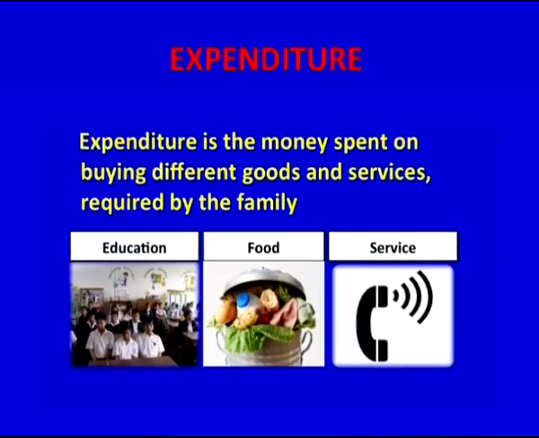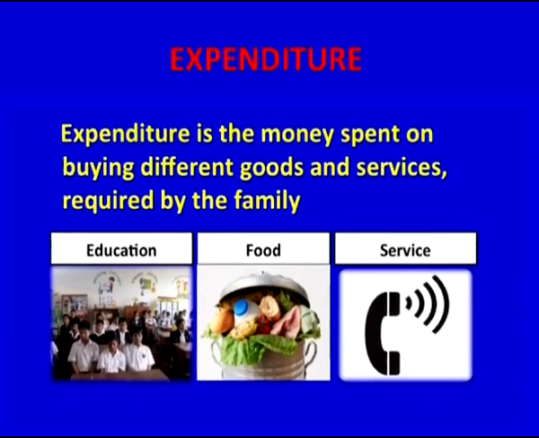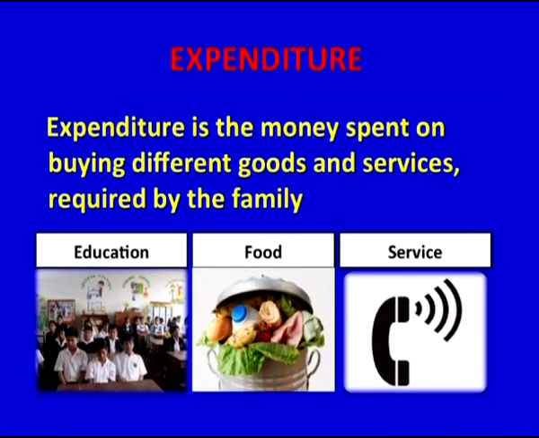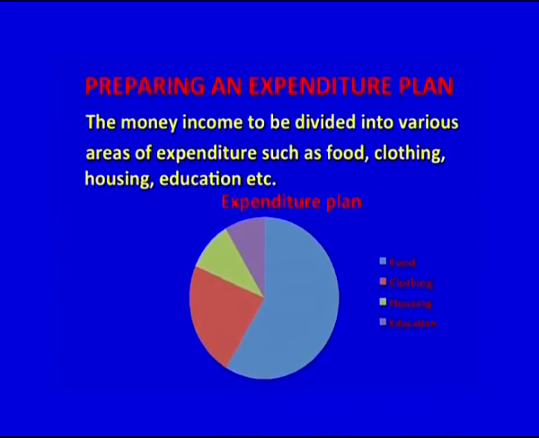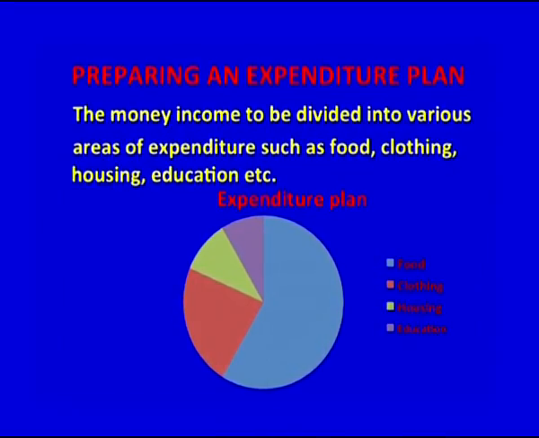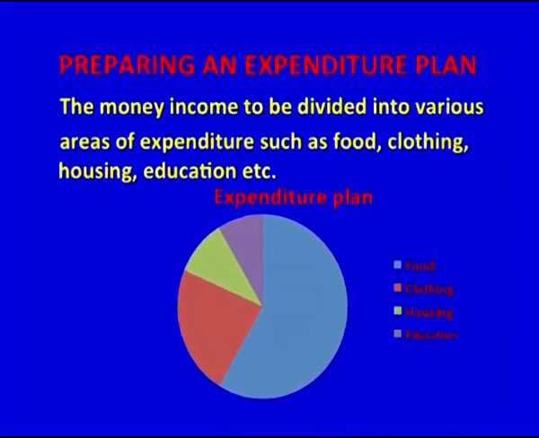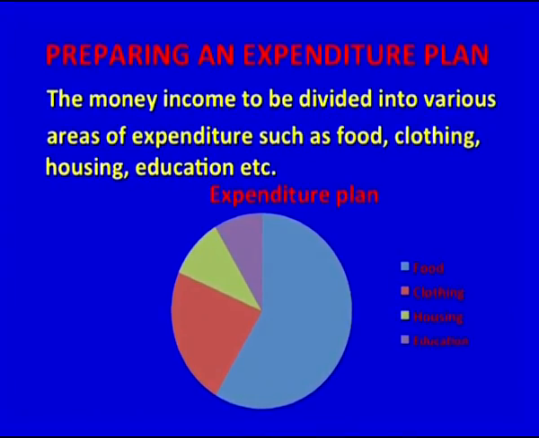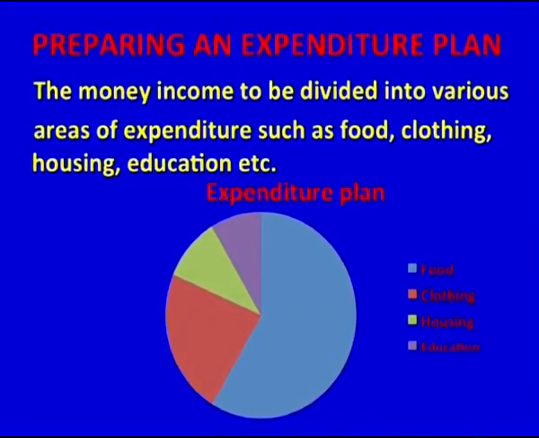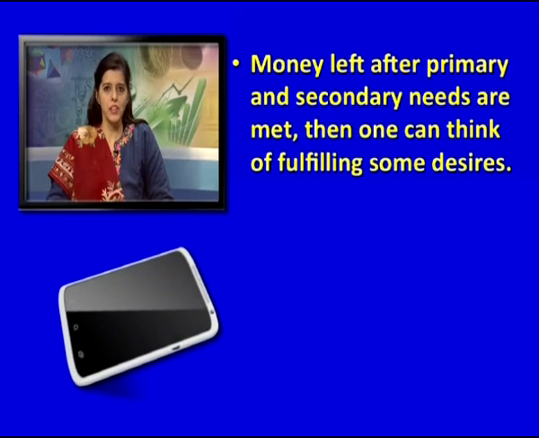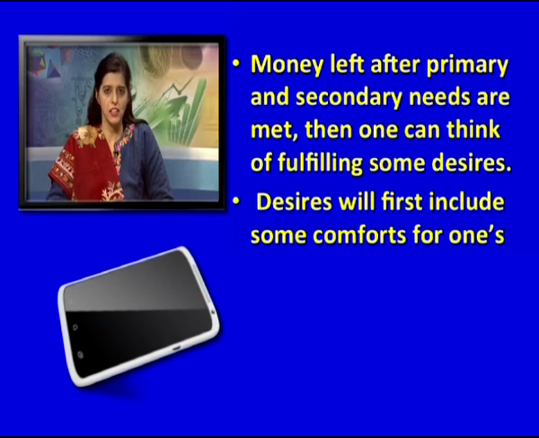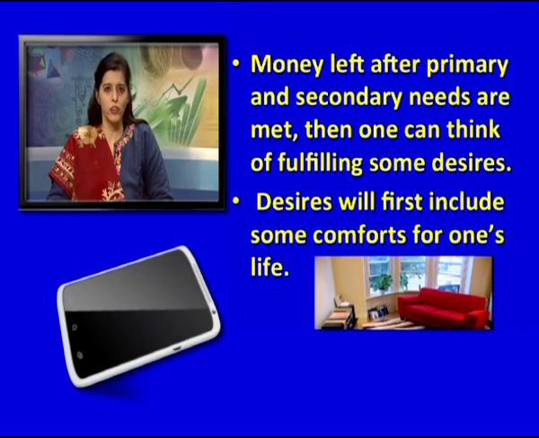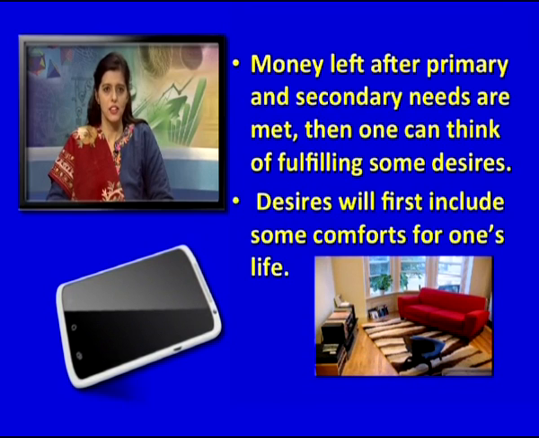Expenditure. Expenditure is the money spent on buying different goods and services required by the family. Preparing an expenditure plan: the money income is to be divided into various areas of expenditure such as food, clothing, housing, education, etc. Money left after primary and secondary needs are met, then one can think of fulfilling some desires.